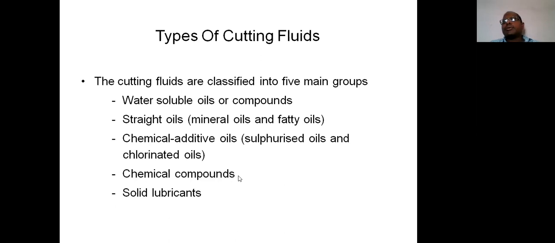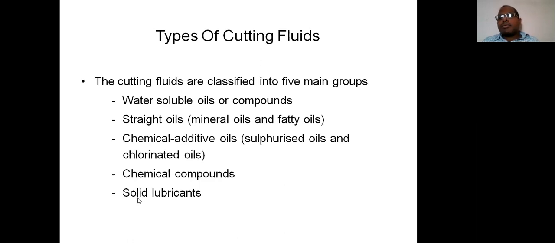solid lubricants. In some situations, based on the type of material or the job, a liquid flow may lead to some problem. At that time, solid lubricants are used. Generally, most of you may think that grease is a solid lubricant, but the solid lubricant example is graphite. Graphite is the best example for the solid lubricant.